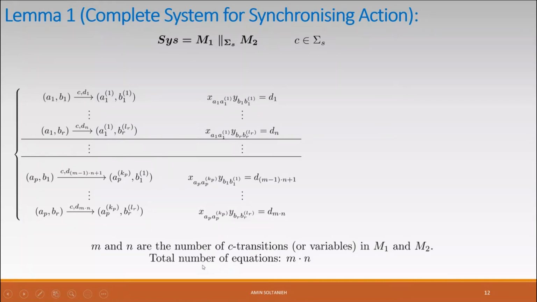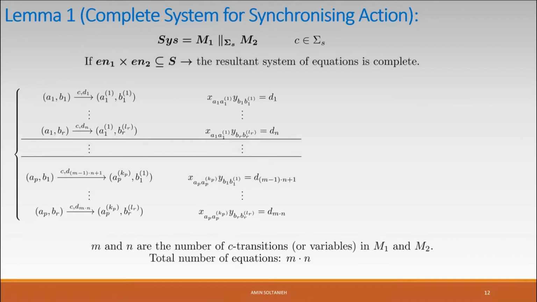As you see, the total number of equations is M times N, the product of the number of variables in M1 and in M2. And that's why this system of equations is complete.